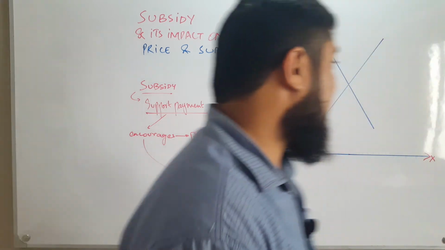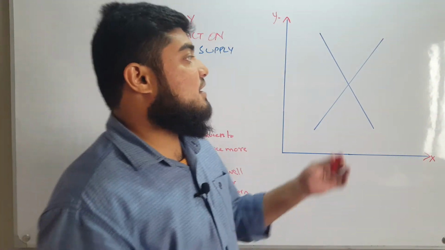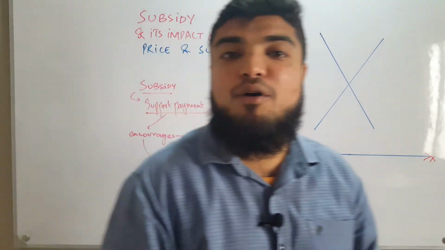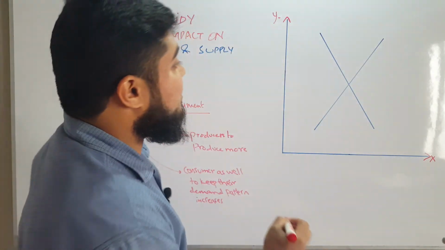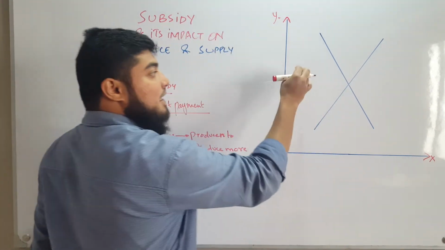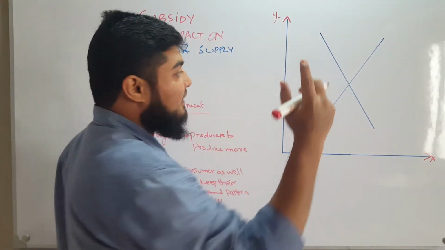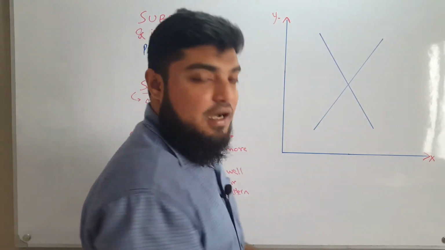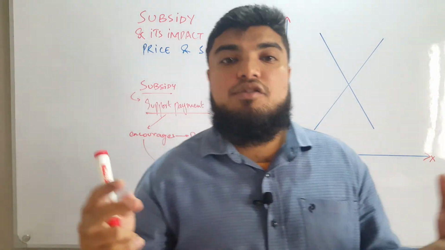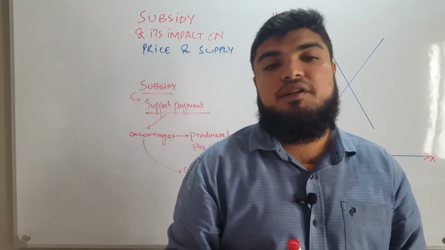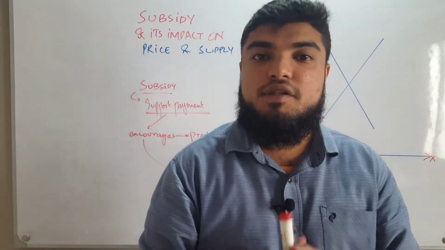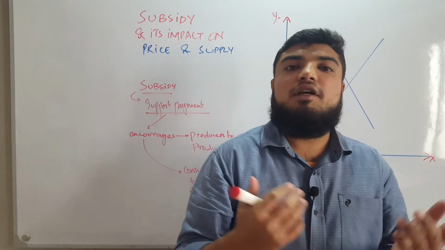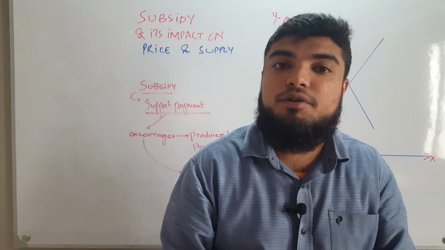Now moving towards our graphical presentation. We have already discussed the price mechanism, how prices are determined, how equilibrium is determined. Now we look at the impact of subsidy on price and the impact of subsidy on supply. Let's suppose there is too much traffic, and the government is very worried about how to resolve this traffic situation in the city or in a country. So what does the government do? The government subsidizes its public transport.